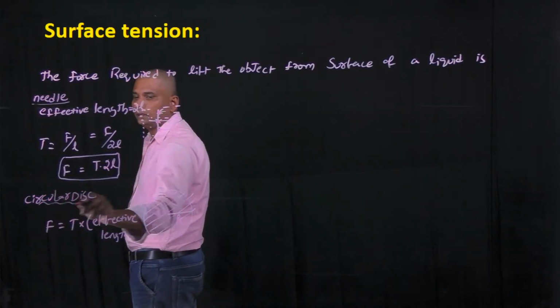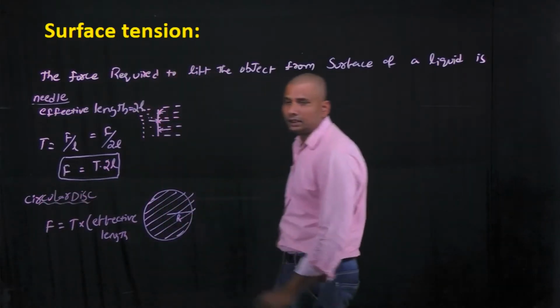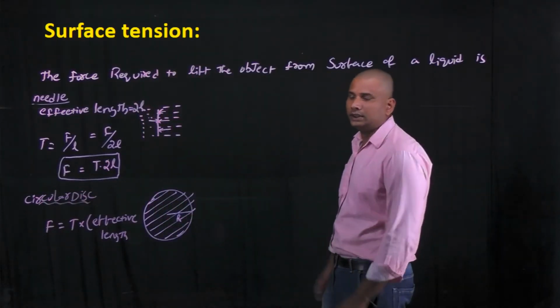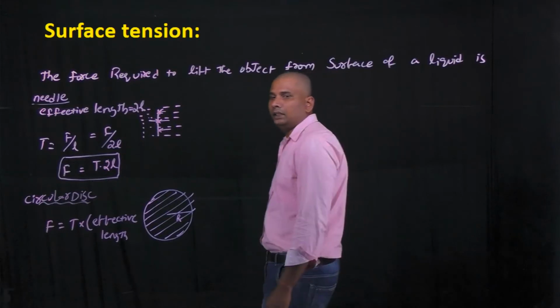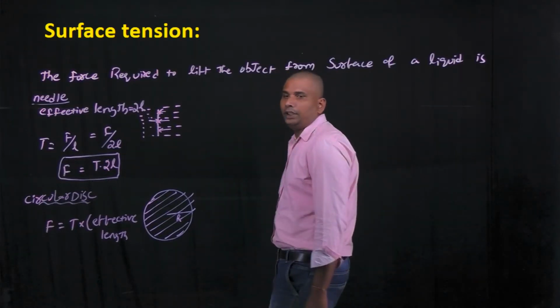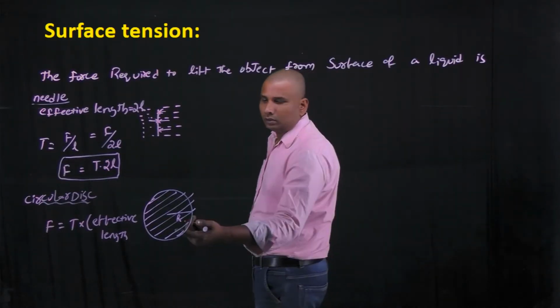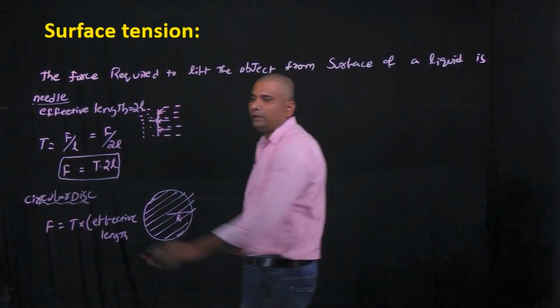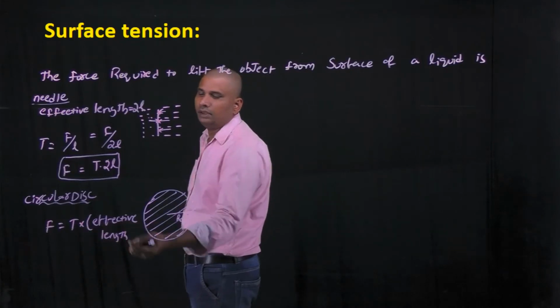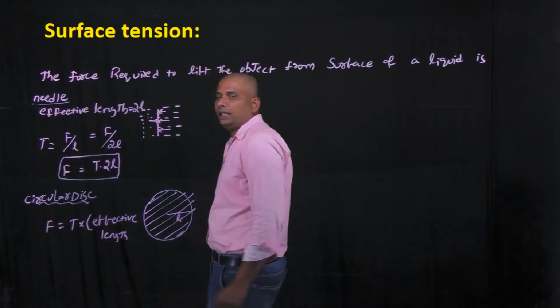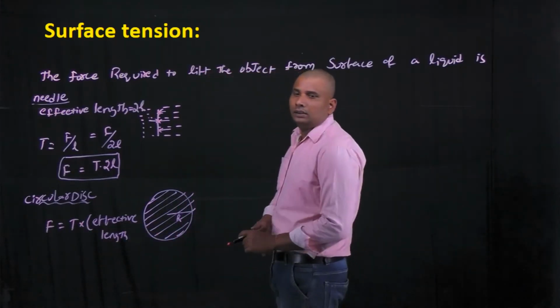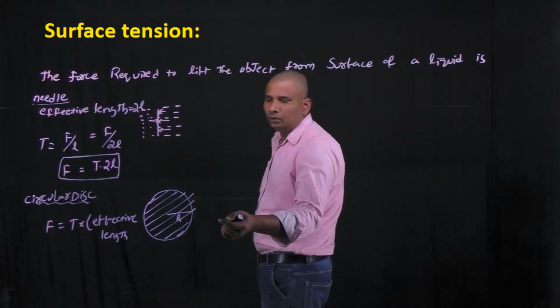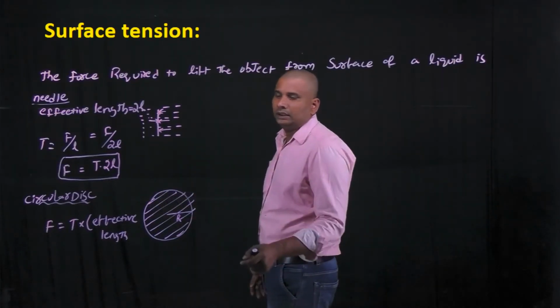Okay, consider there is a circular disc of radius capital R which lies on the free surface of a liquid. Due to the surface tension, we need to apply some force to remove the circular disc from the water surface. That lifting force equals surface tension into effective length. Here effective length means the water which is in contact with the disk.